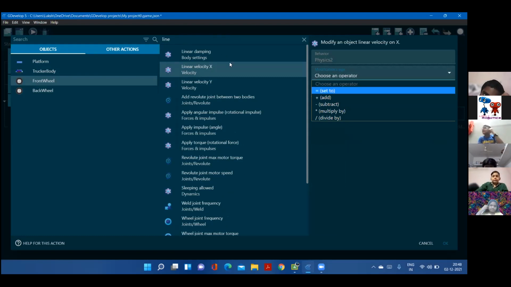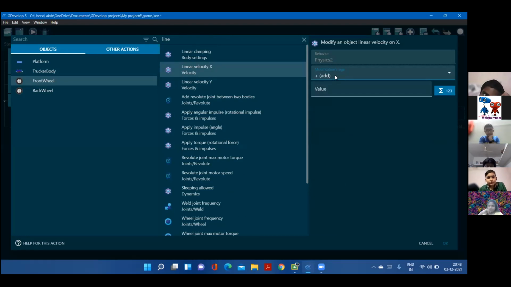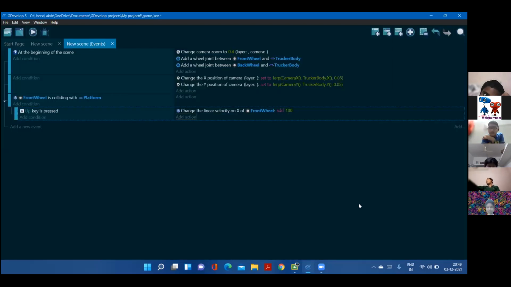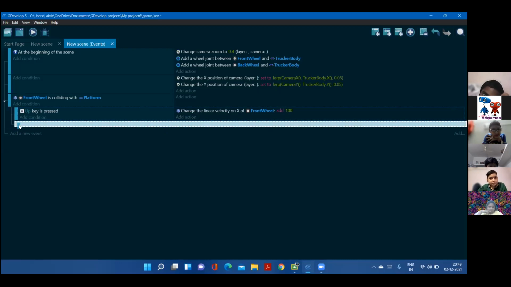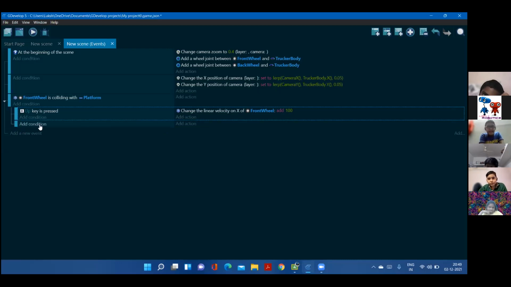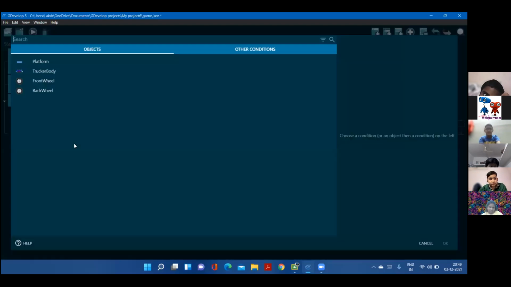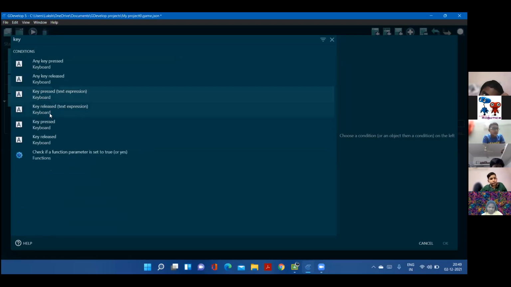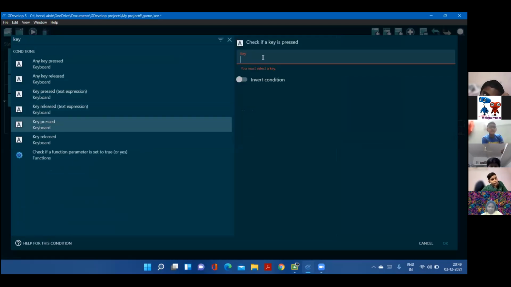Okay. Now, when the up key is pressed, the x value should be added with 100. So it will move forward. If you add it with 100, it will move forward. Okay. So for moving backwards, you have to do what? Anyone can answer. Minus 100. Yes, negative 100. Yeah, we have to subtract, right? When the down key is pressed, key press, okay, down.